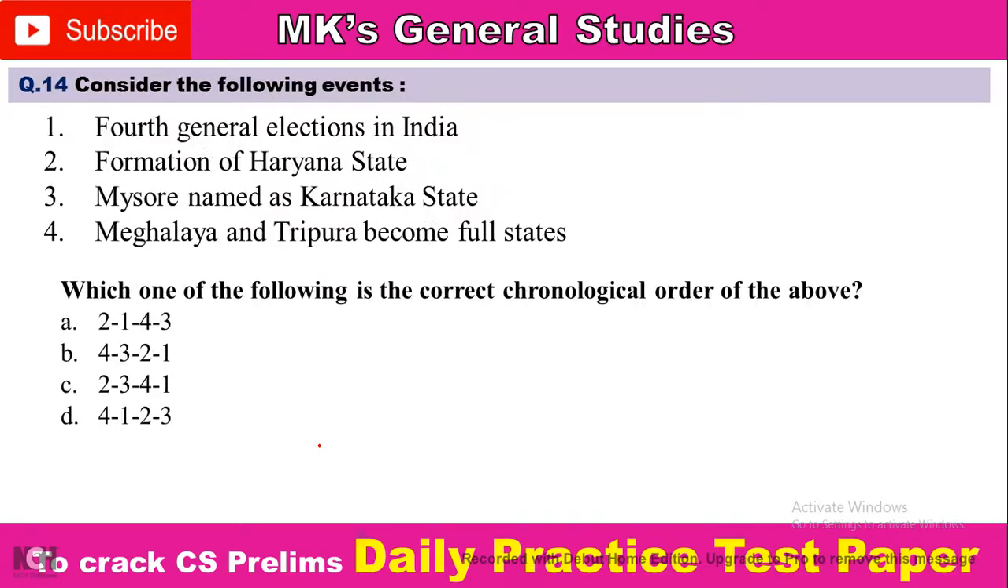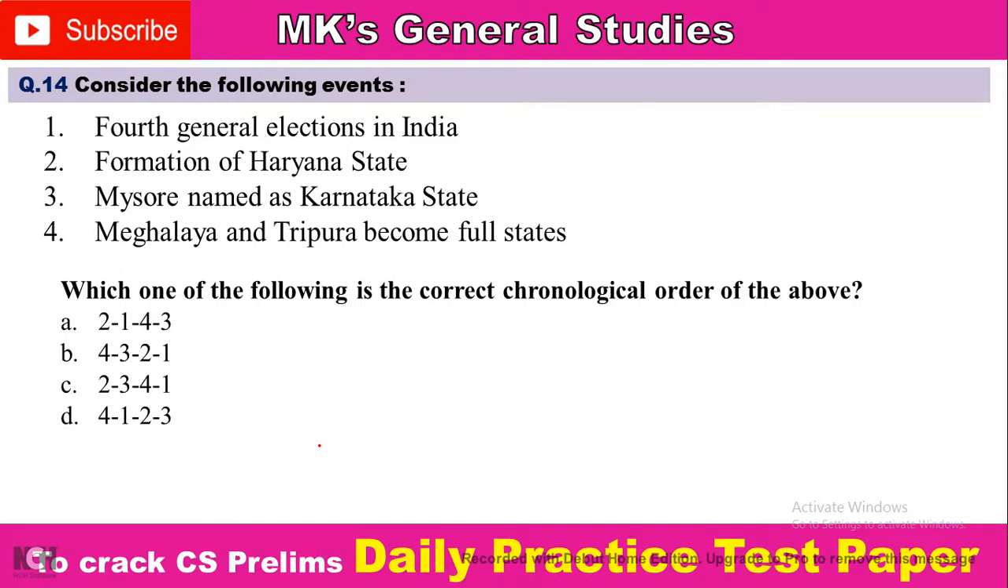So next question, consider the following events. Number 1, fourth general election in India. Second, formation of Haryana state. 3, Mysore renamed as Karnataka state. 4, Meghalaya and Tripura become full states. Which one of the following is the correct chronological order of the above?